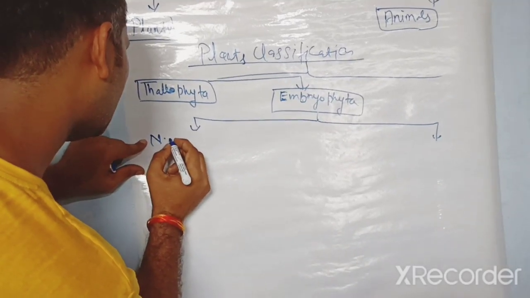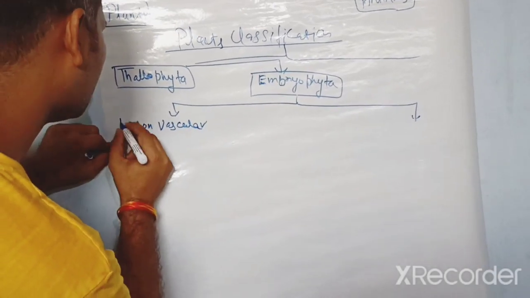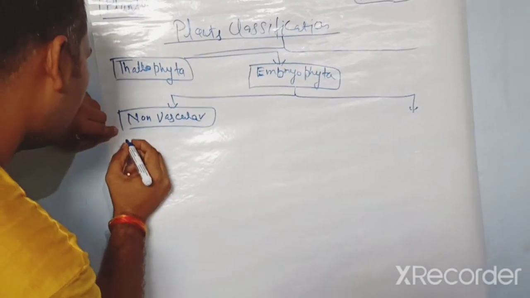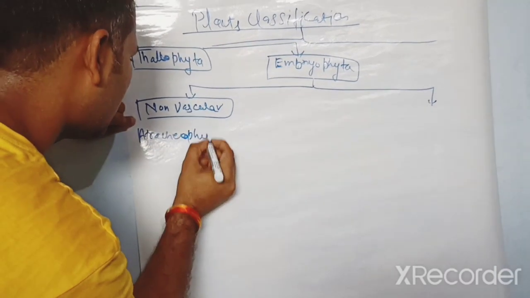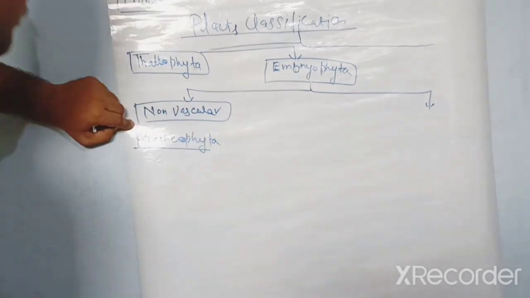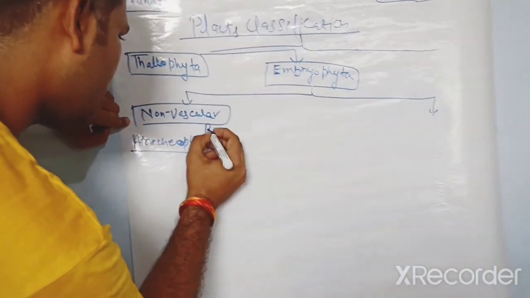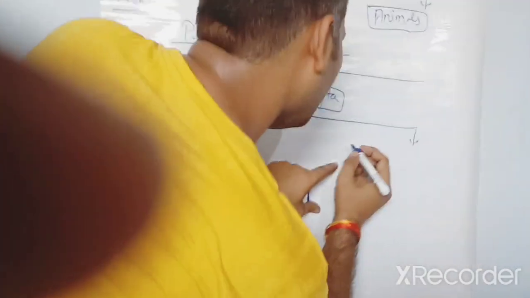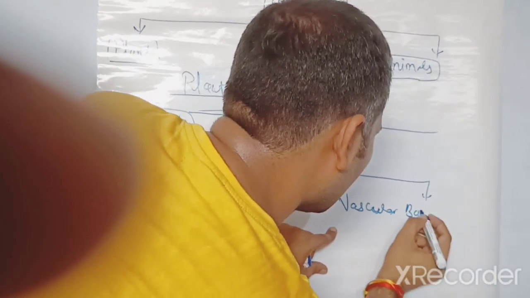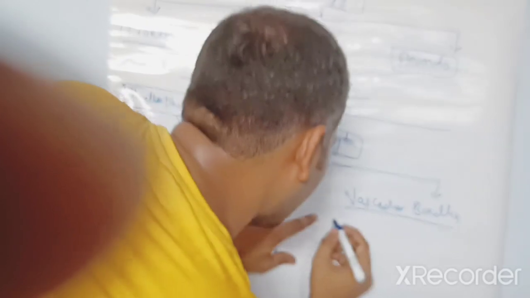non-vascular, which is called Atracheophyta, they have no vascular bundles, and here they have vascular bundles, which are called Tracheophyta.